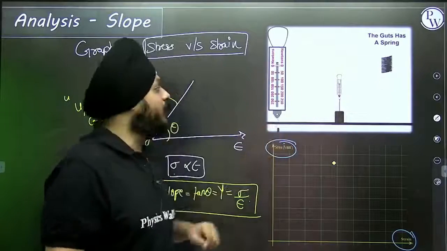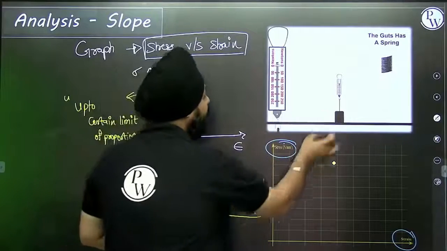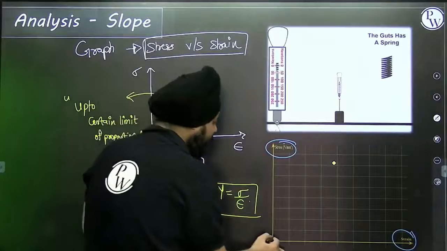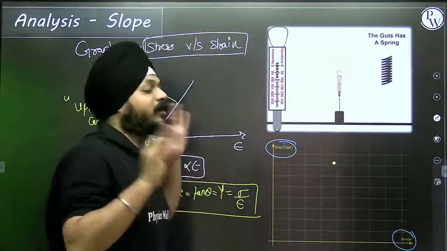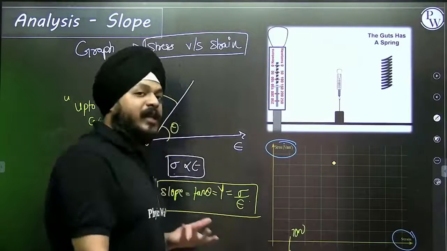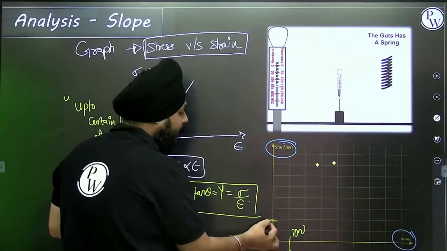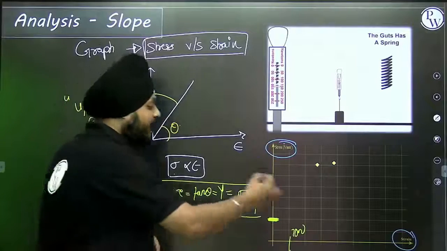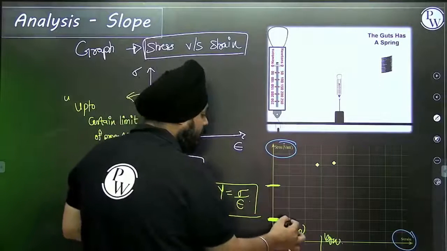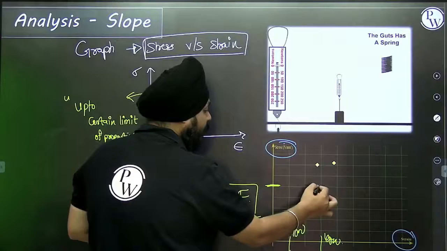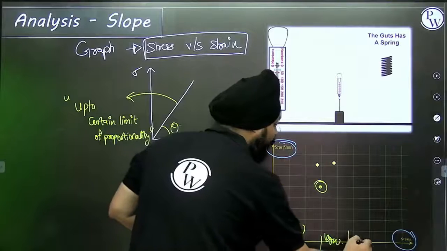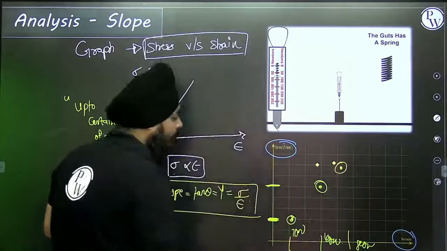You can see in this visualization, mass is hung, the spring is getting elongated, up to a certain proportionality limit. Let's plot this graph in this visualization. Suppose the weight is 10 Newton. For that, we have the respective elongation. Suppose we increase the weight to 40 Newton, with respect to this we have an elongation. So this will be my first point, and this will be my second point. Suppose I increase the weight to 80 Newton. For that, we get the respective elongation.